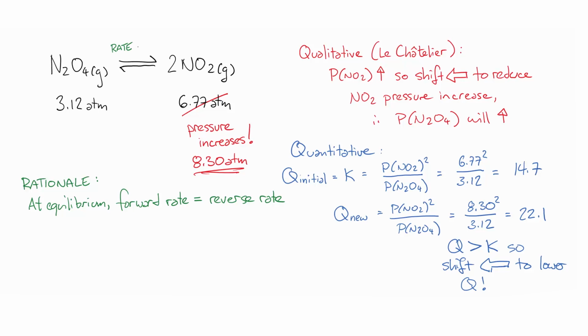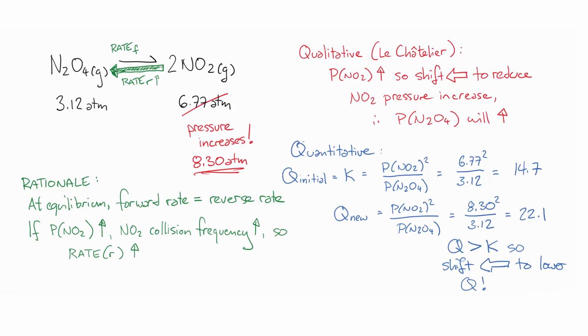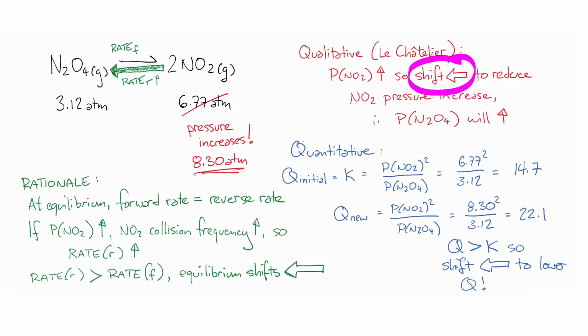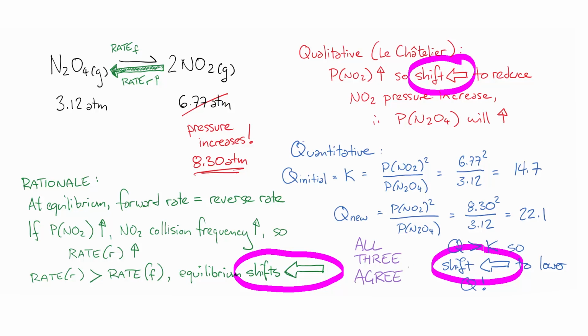It's reaction rates. If we add more NO2, the collision frequency increases for the reverse rate, but it stays the same for the forward. The rates are no longer equal. Now the reverse rate is faster, so the system shifts to the left.